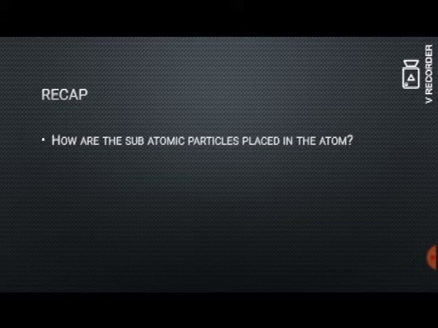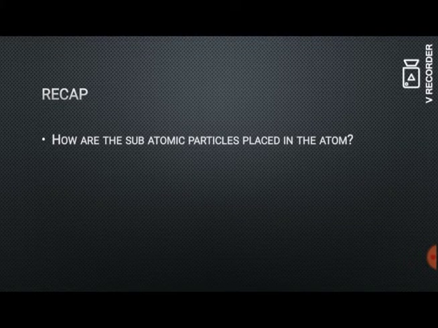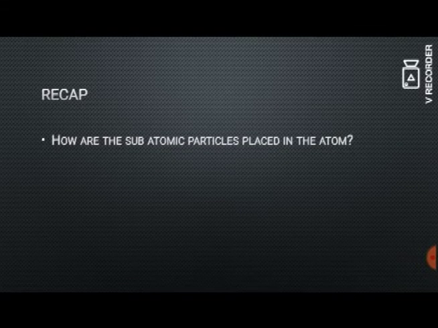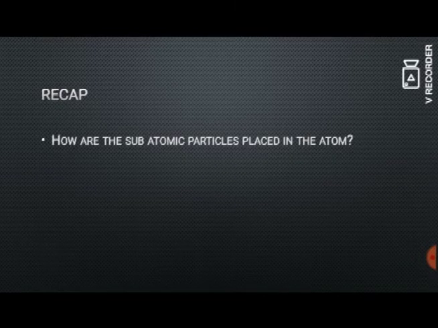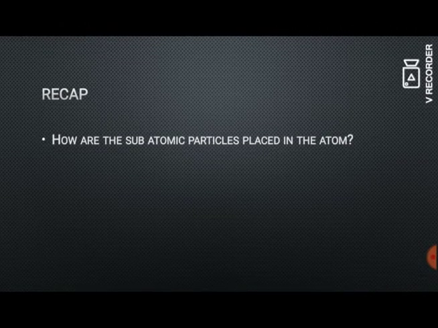Under that topic, we have seen that the mass of an electron is negligible, but for proton and neutron it is 1. And this shows that proton and neutron reside inside the nucleus. That is, in an atom, at the center there will be the nucleus.